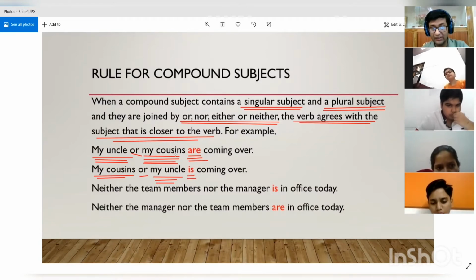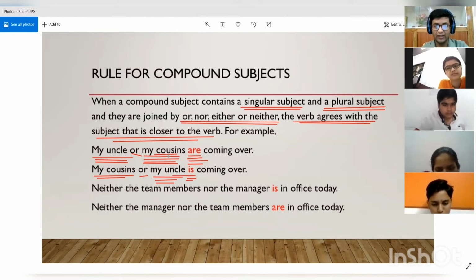And in the previous sentence, my cousins, that was plural, was closer to the verb. That is why we were using a plural verb, that is are. So if a plural subject is closer to the verb, the verb will be plural. If the singular subject is closer to the verb, then the verb is also singular. So we can say my uncle or my cousins are coming over, and we can say my cousins or my uncle is coming over, because uncle is closer, so we are using is. When cousins is closer, then we are using are.